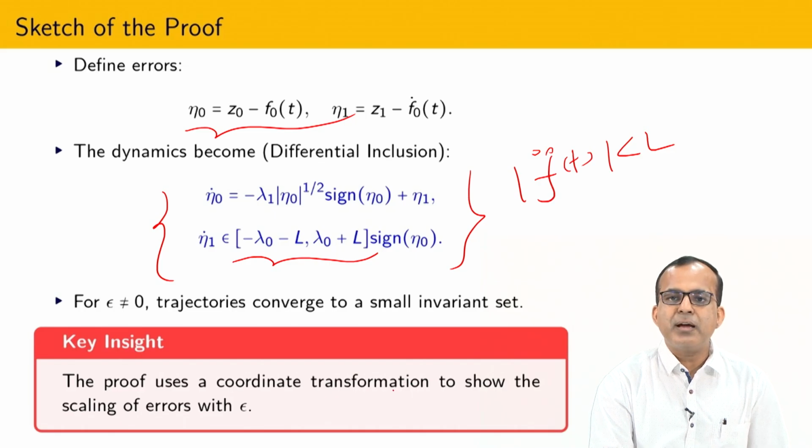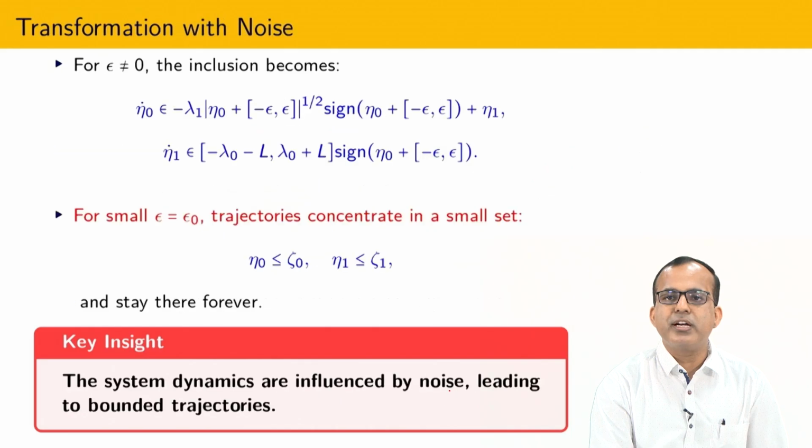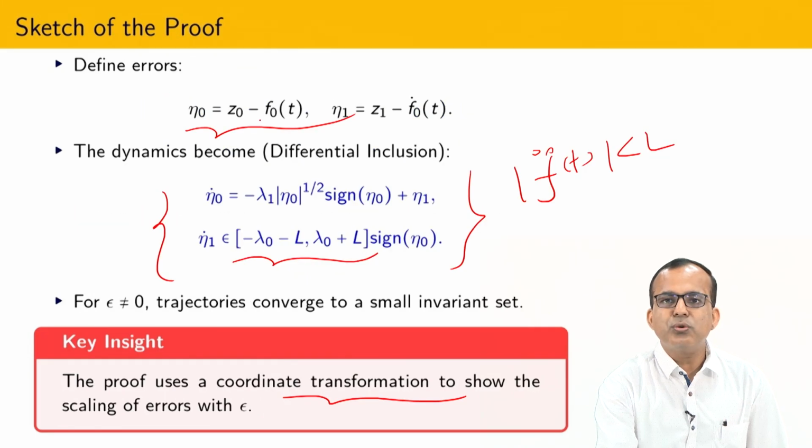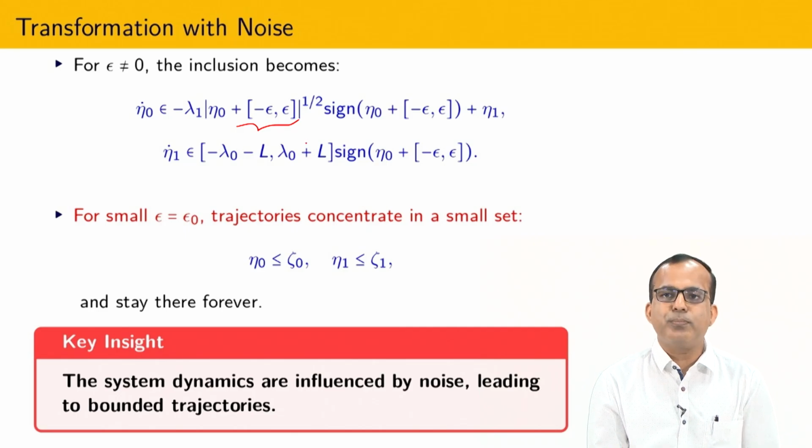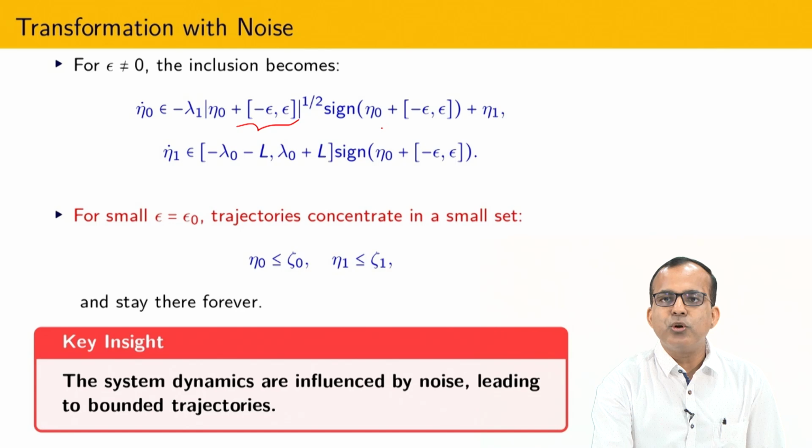Now I am going to apply some kind of coordinate transformation, and I am also going to include some noise. How to include the noise? Because if f0 is not exact, obviously eta 0 contains some noise that will lie between minus epsilon and plus epsilon, so everywhere I substitute that. Now with this differential equation, obviously I cannot converge exactly to eta equal to 0 and eta dot equal to 0 in finite time.